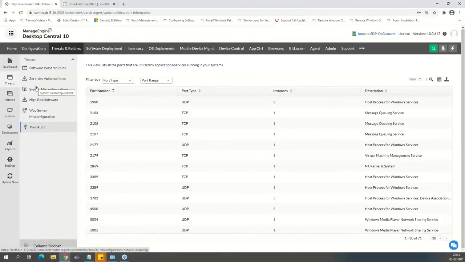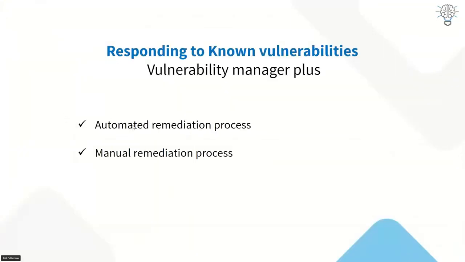So these are the 6 different main topics under which we list those vulnerabilities. And there are 2 things. One is you can go ahead and patch. If a patch is available, you can immediately go for the automated remediation process, because the patch management will kick in and go through the regular automatic patch and remediate the vulnerabilities or the issues. Or I can go with manual remediation as well. You can deploy configurations or make changes at the endpoint level. Both are possible from the Vulnerability Manager Plus standpoint.